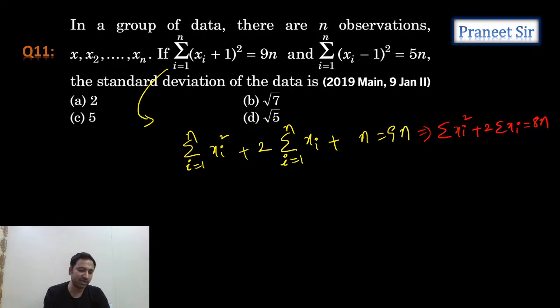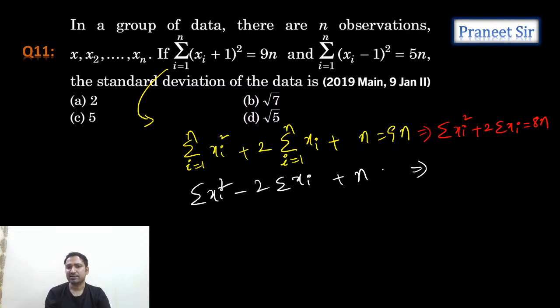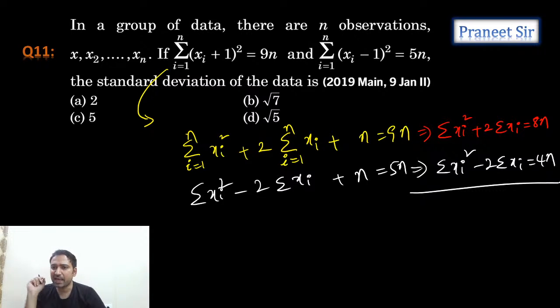Next is the second equation. The second equation also we can expand. Directly you can add it, that's better actually, anything is fine. Next one is sigma xi square minus 2 times sigma xi plus n equals 5n. So from this, sigma xi square minus 2 sigma xi equals 4n. From these two, we can add and subtract, and we can calculate sigma xi square and sigma xi both.